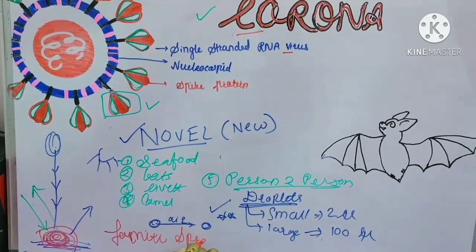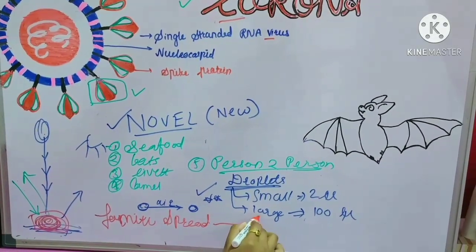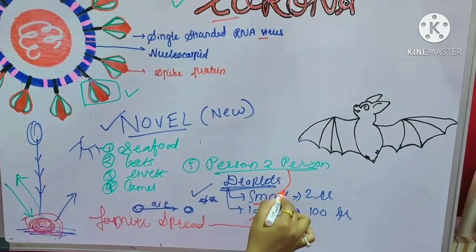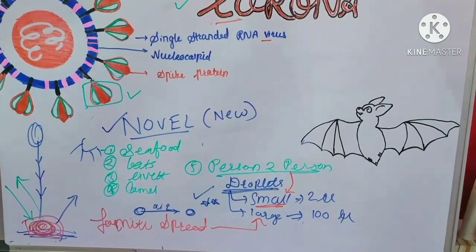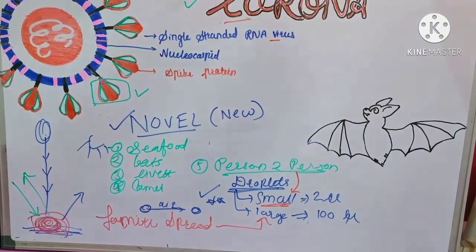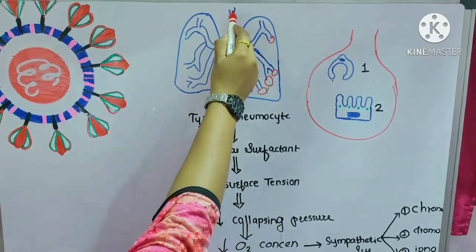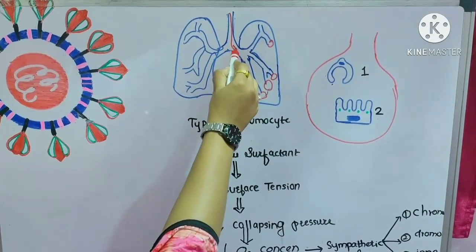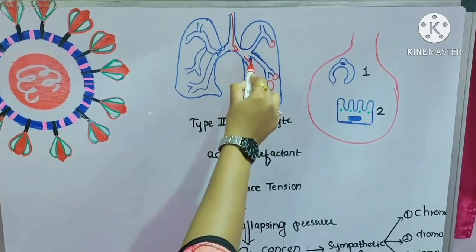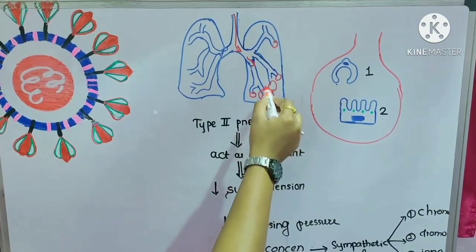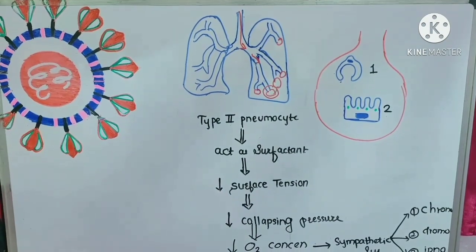So fomite spread is basically more common with the larger droplet, whereas person to person spread is more common with the smaller droplet. So this is how virus do spread. Normally what happens is when you breathe in, the oxygen goes particularly into the lung and more specifically to the alveoli. So what is happening at this level?